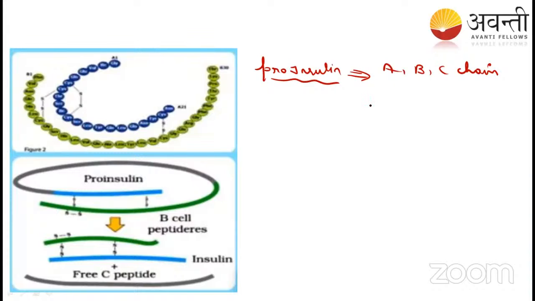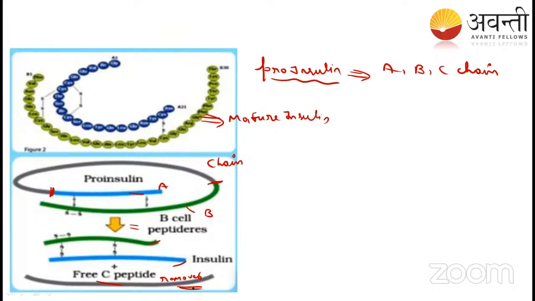So see here, this is the chain, and from here to here is the C chain. Here they have given the mature insulin. You can see this is the A chain and this is the B chain. Whenever the mature insulin is formed, it is made up of only the A chain and the B chain. The C chain was removed, right?